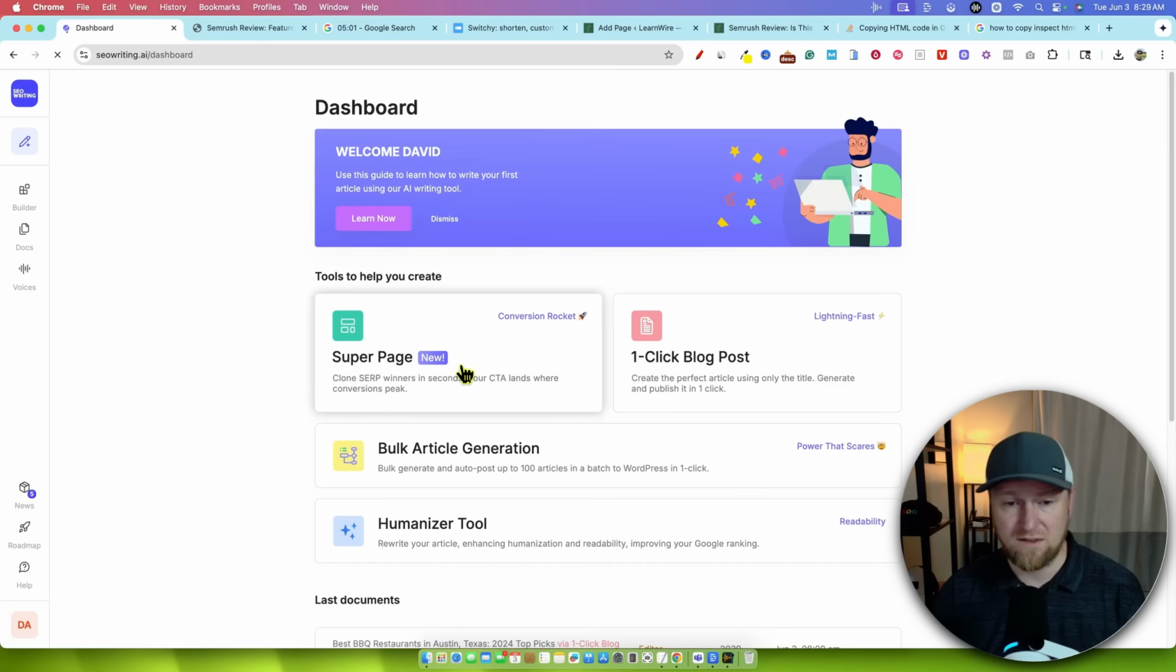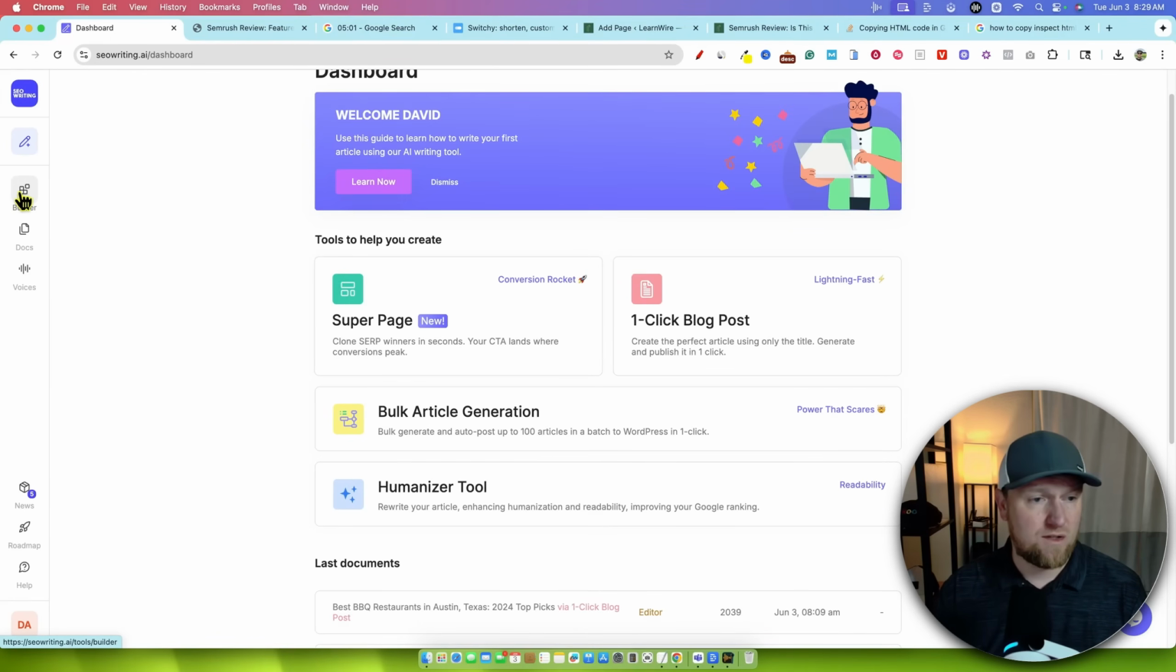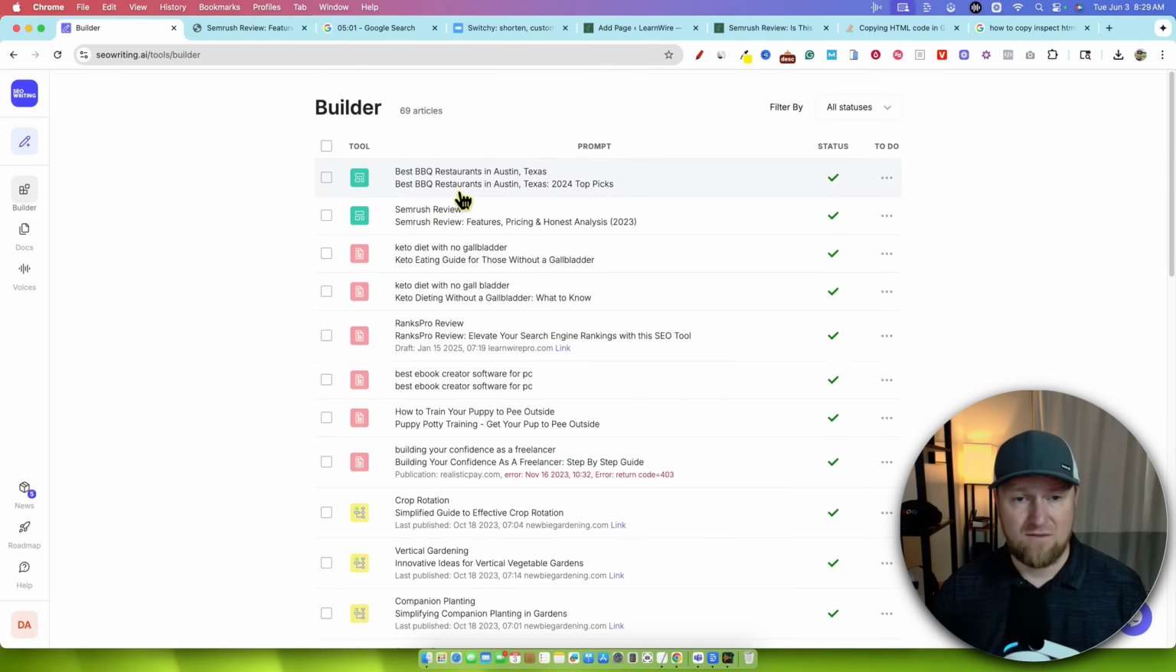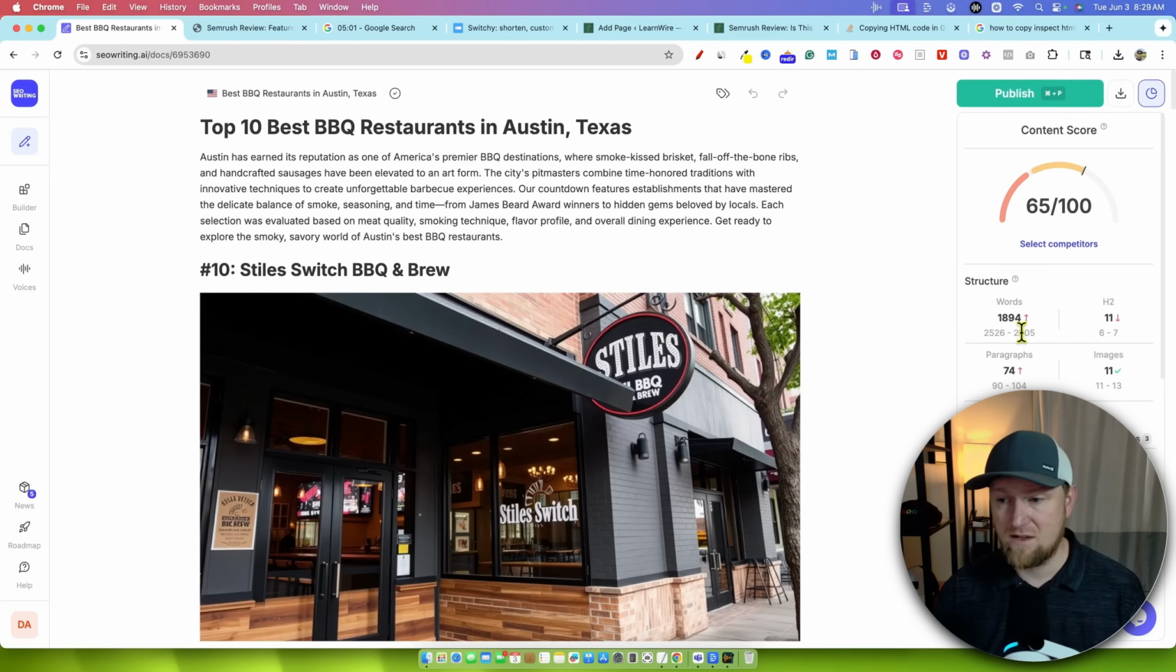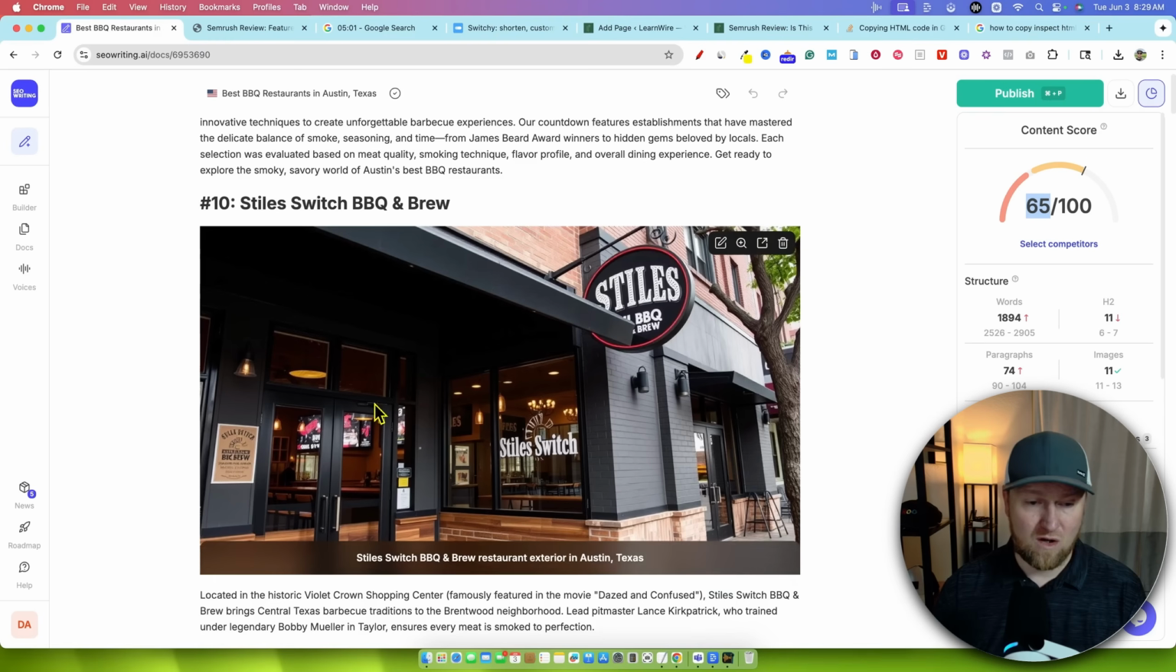We'll go back and quickly look at the next article. So we'll go into the builder, and we have our best barbecue restaurants in Texas. Let's look at what content it gave us. It gave us an almost 1,900 word article, 11 images right there. And that one actually turned out green, with a 65 score. So a little bit lower score. You definitely, in this case, are going to have to go through and fix that AI thing right there.